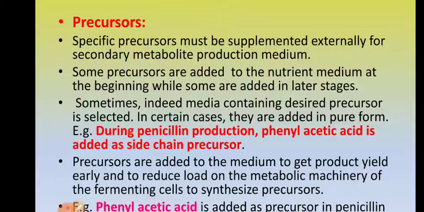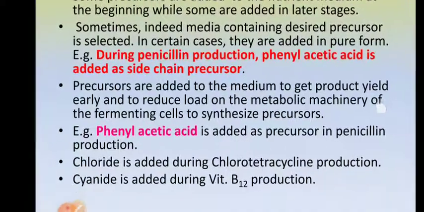For example, during penicillin production, phenylacetic acid is required for the side chain. The side chain of penicillin G contains phenylacetic acid. So we need to add phenylacetic acid in pure form during the course of fermentation. So sometimes the media component itself will be a source of precursor, but sometimes we have to add it in pure form. Why do we add precursor to the medium?